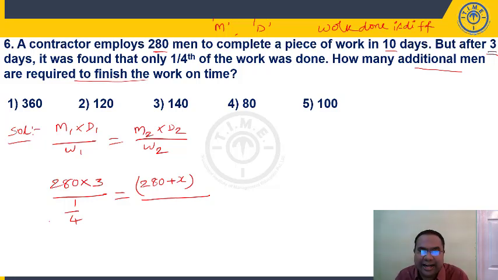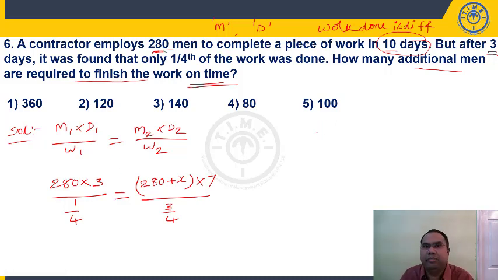Already 1/4 is done, right? 1/4 is completed. How much they have to do? The remaining 3/4 on time. What is the target? The target is work should be completed in 10 days. Already 3 days are over. So these people should work for 7 days.